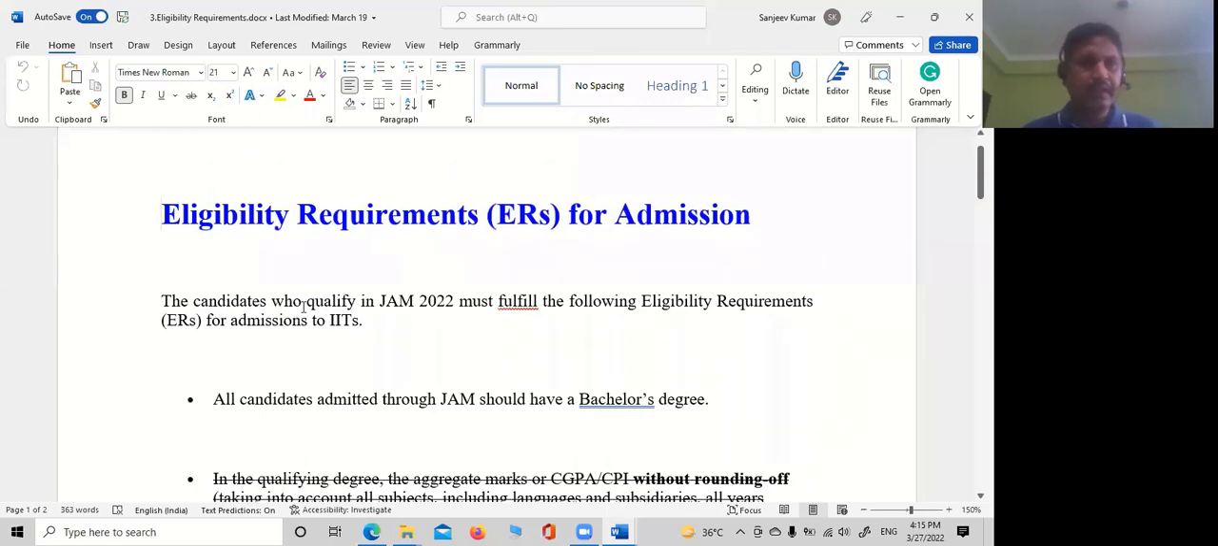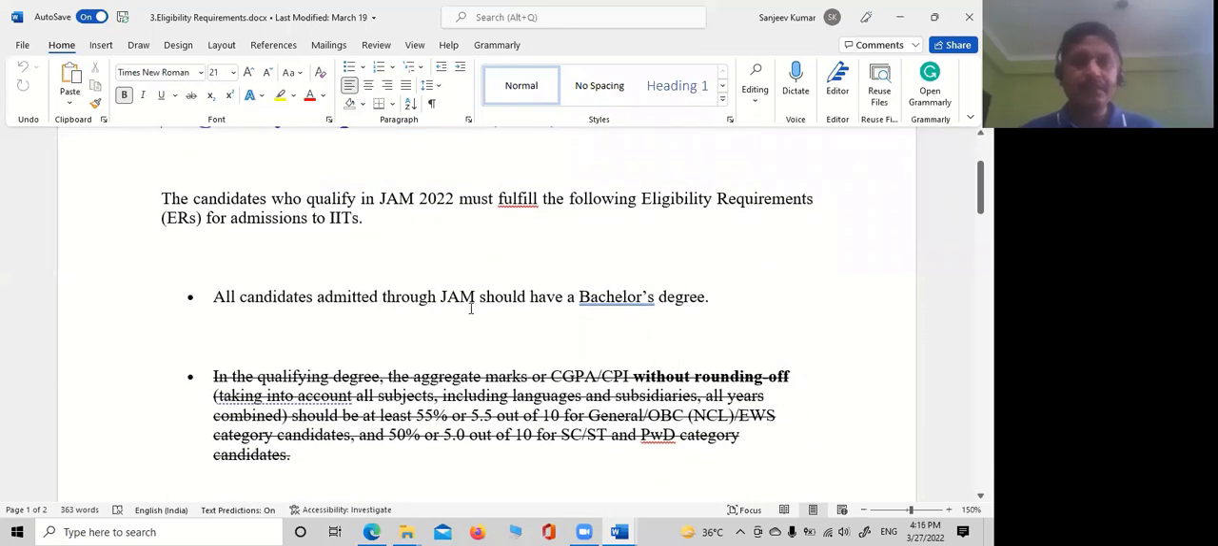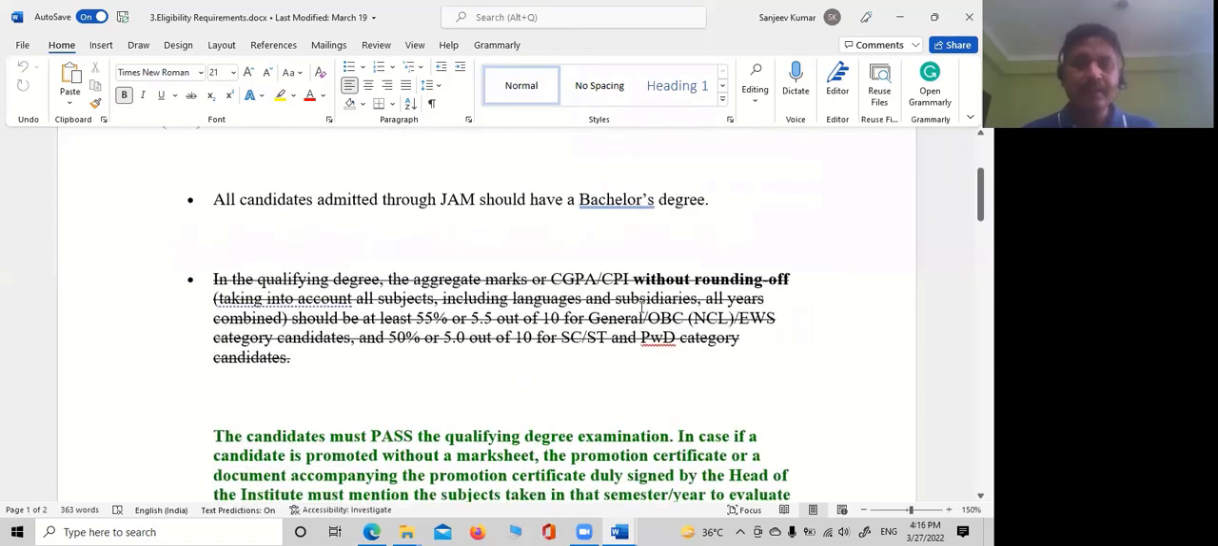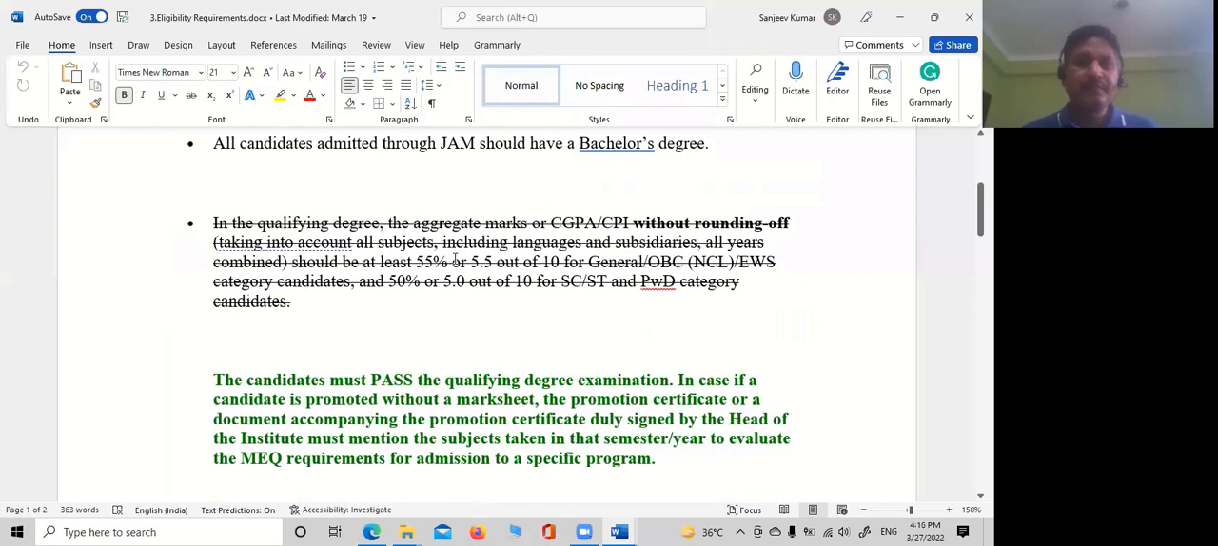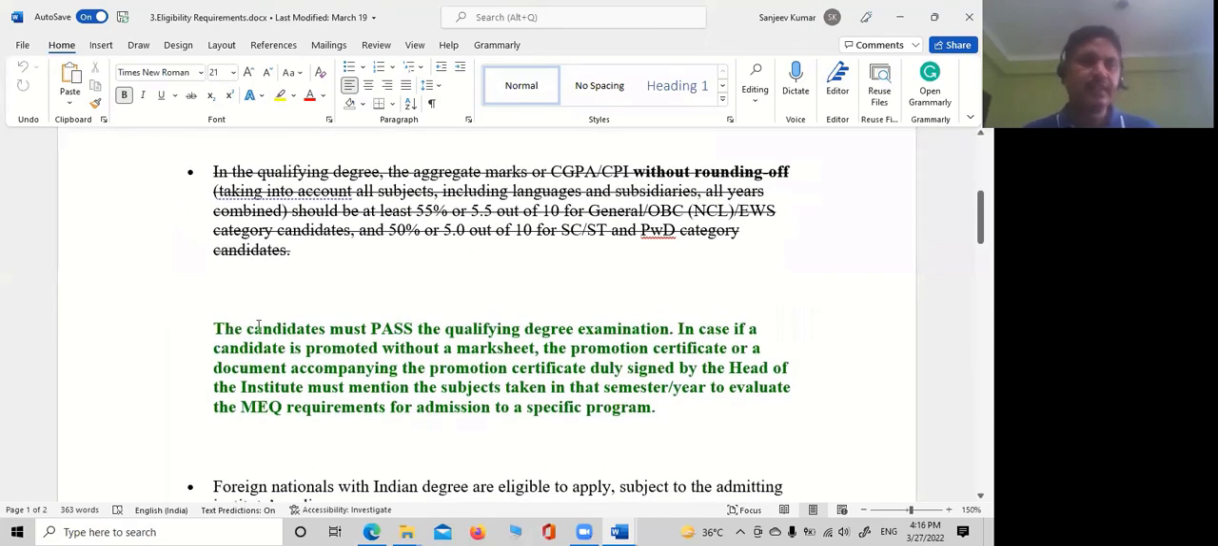Have a look. The candidates who qualify in JAM 2022 must fulfill the following eligibility requirements for the admission to IITs. All candidates admitted through JAM should have a bachelor's degree. This is number one, and all of you have. Earlier they were asking 55%, but now they are saying the candidates must pass the qualifying degree examination. So if you have just passed the BSc and you have the JAM score, you are eligible.